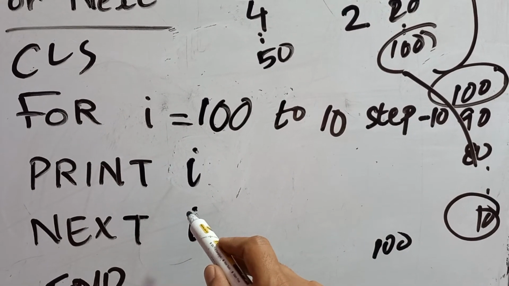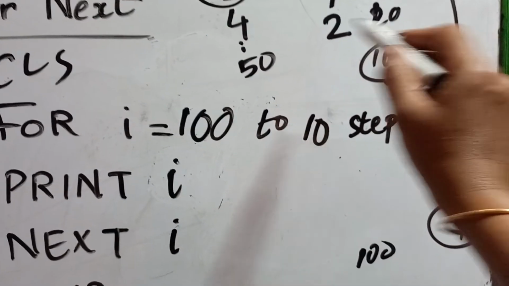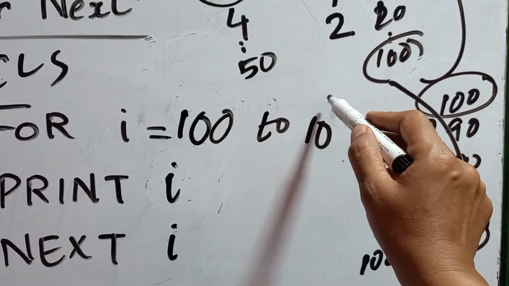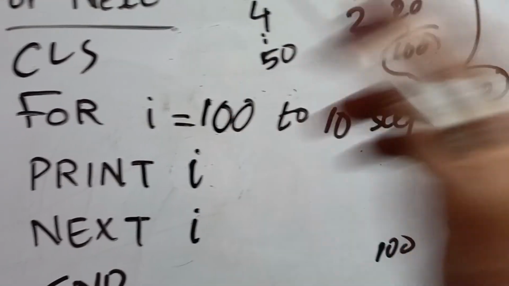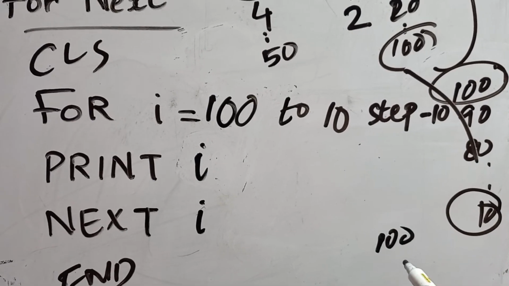What is the next value of I? The previous value of I minus 10. That is 90. Coming up you will be checking whether this particular 90 is in this range. Correct, right? So coming down again and it will be printing the next value of I. That is nothing but 90.